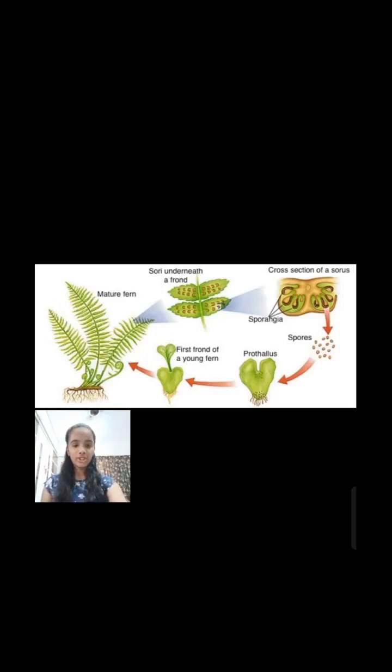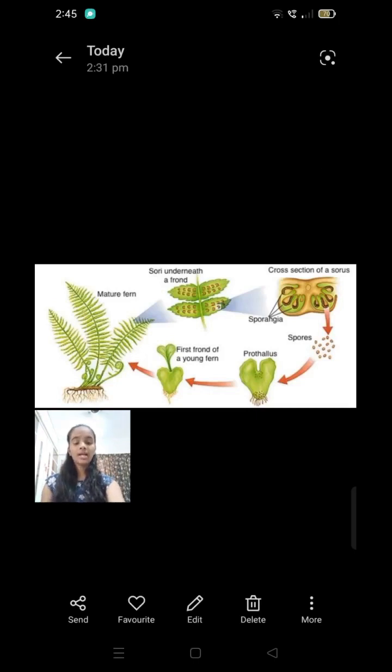Clusters of sporangia, known as sori, singular sorus, are seen on the underside of the leaves of ferns. Spores are light and have a hard protective coat. On maturity, the sporangia burst open and release spores.